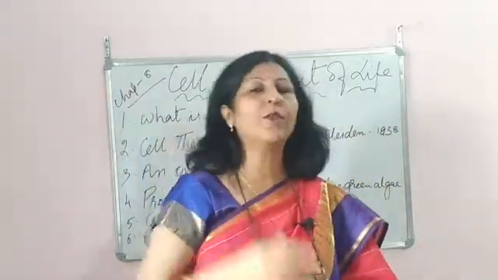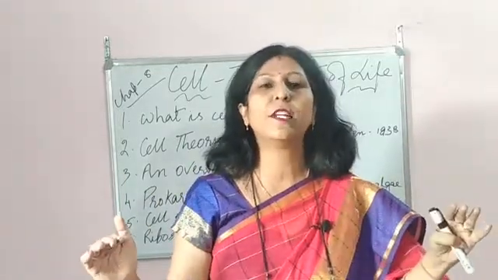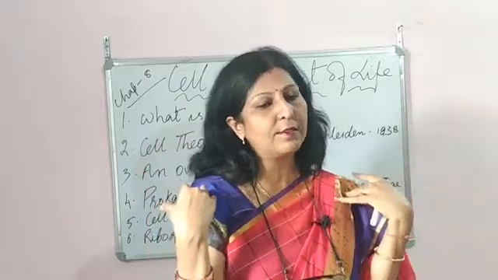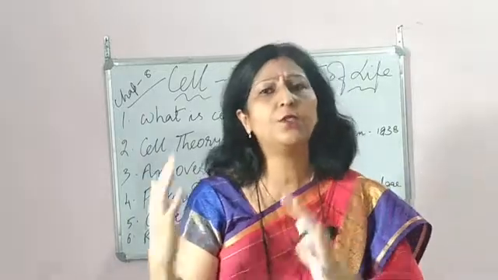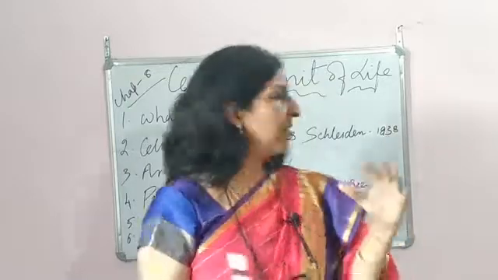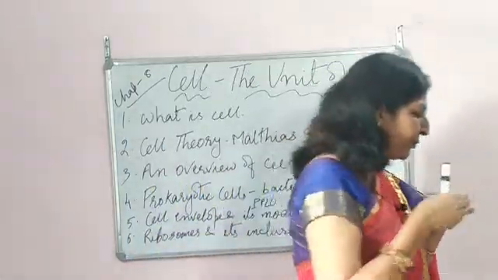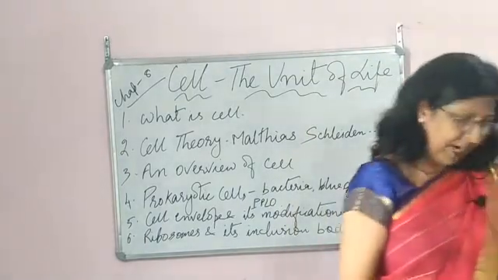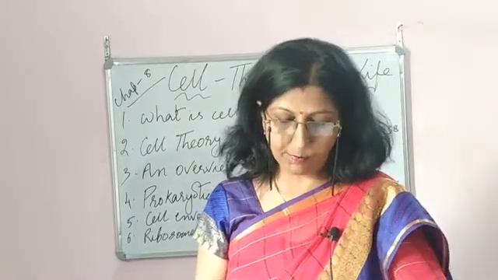Even the complex ones are made up of tissues, and similar kinds of cells form one kind of tissue. We are the most complex, and our body is also made up of cells, tissues, organ systems, and finally we are organisms. So all these units are present in complex organisms also. All the multicellular as well as unicellular organisms are composed of cells.